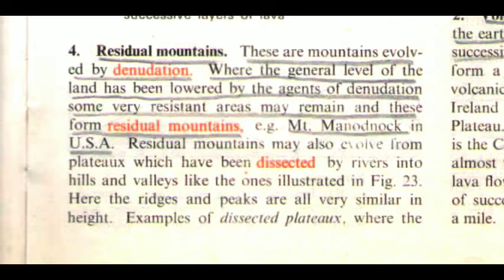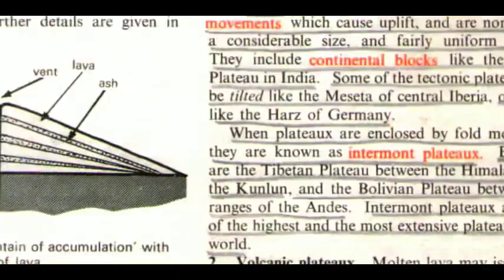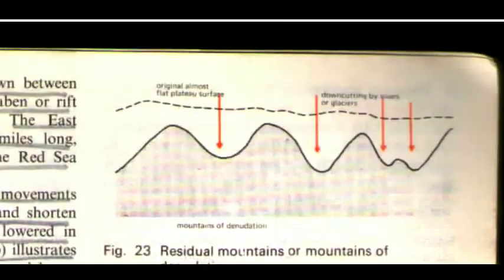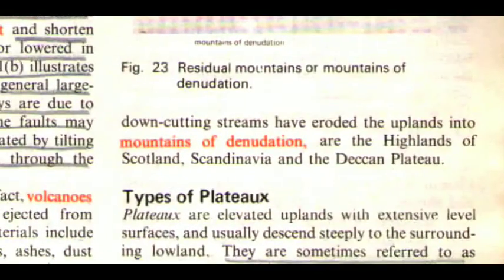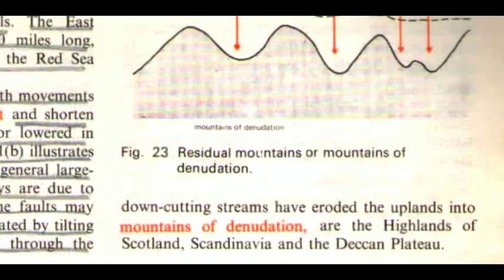Residual mountains may also evolve from plateaus which have been dissected by rivers into hills and valleys like the ones illustrated in figure 23. Here, the ridges and peaks are all very similar in height. Examples of dissected plateaus where the down-cutting streams have eroded the uplands into mountains of denudation are the highlands of Scotland, Scandinavia, and the Deccan Plateau. You can see here the figure 23.